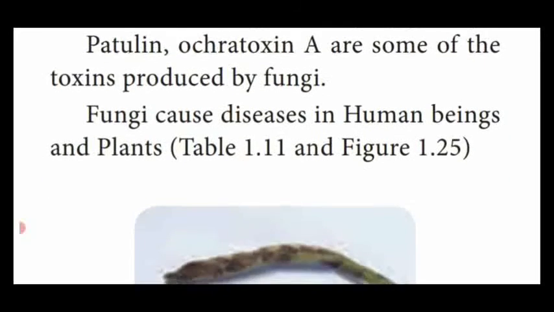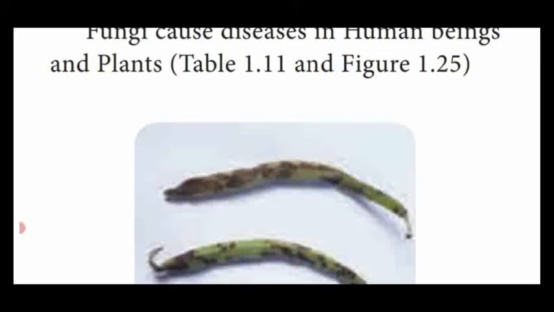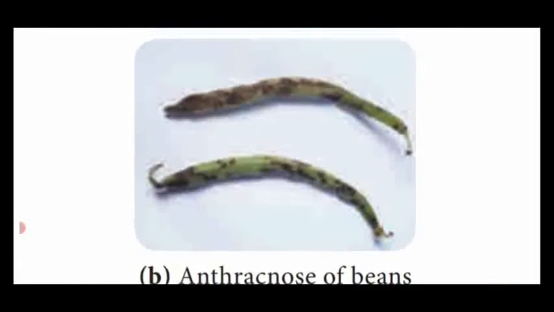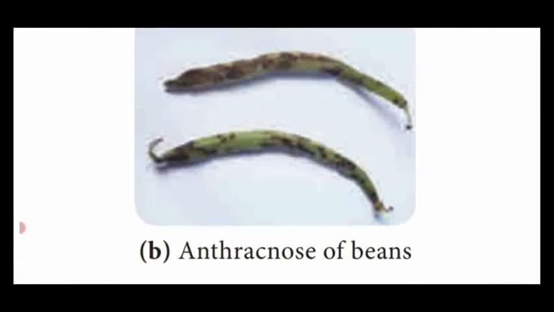Then some of the fungi cause disease in human beings and plants. In the bean plant, the disease caused by a fungus is said to be anthracnose. So if you have placed the beans for 4 or 5 days in the open surface of your home, the beans will have brown color patches on the surface.